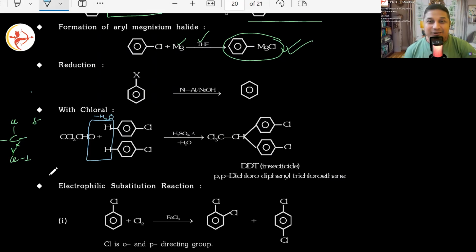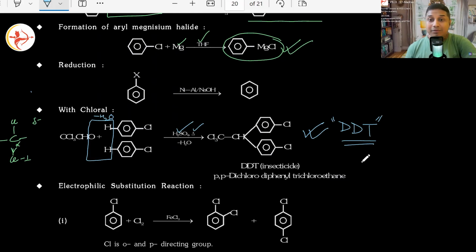Nice. Dehydration. In the presence of sulfuric acid and heat, a dehydrating agent, water leaves, the rest of it connects, forming a very important reaction, especially from your board exams point of view, DDT. Actually, you will have to study an experiment also on this. How do you form it?